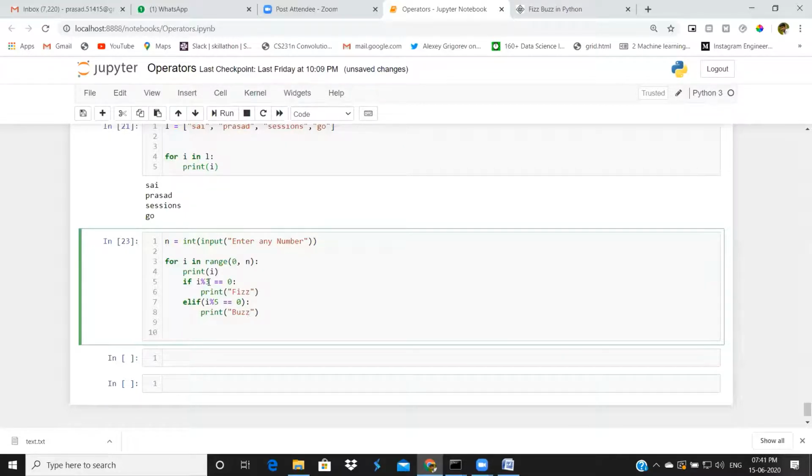We have to change some logic here. Why? Because we want to check whether this number is divisible by 3 and divisible by 5. One minute, I will explain why I'm giving 2 numbers here.